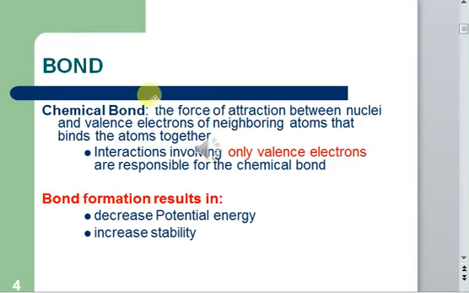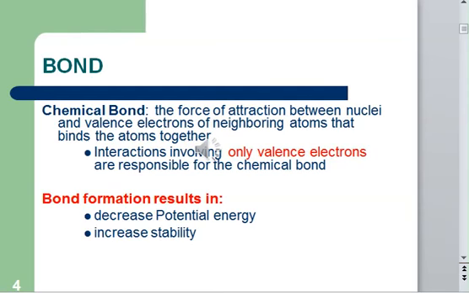The chemical bond is just a force of attraction between the two nuclei and between the nuclei and the valence electrons of neighboring atoms. The bond is just a force of attraction, nothing else, just a force that's holding the two atoms together. One nucleus of an atom attracts the valence electrons of the other atom, and the valence electrons of the other atom attract the nucleus of the neighboring atom. Just remember that only the valence electrons are involved in bond formation.